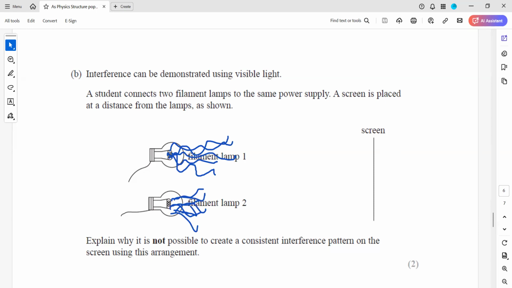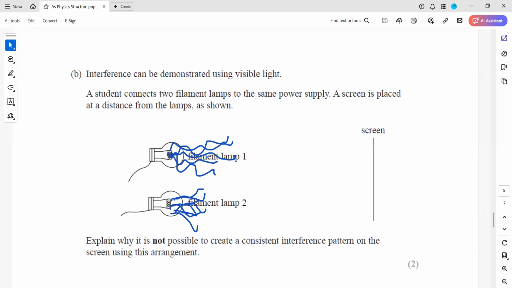As a result, there is no constant phase difference or path difference. That's why we cannot observe the interference pattern, and even the wavelength or the frequency will not be the same. There is no need for slits. It's not about the slits, it's that the pattern is not observed because the waves are not coherent.